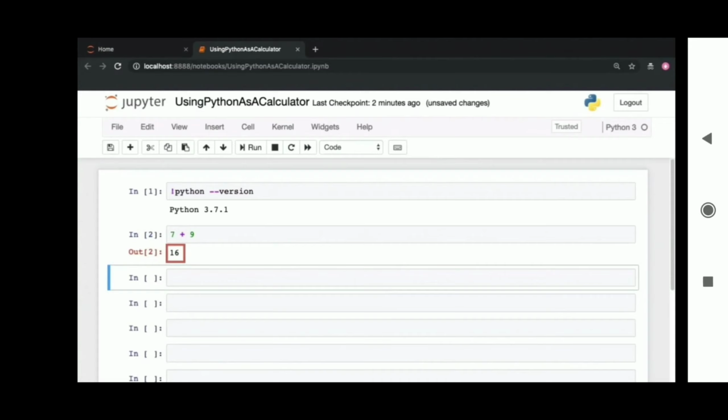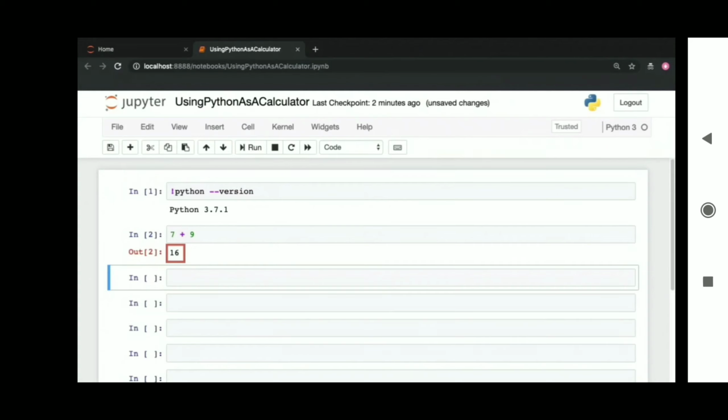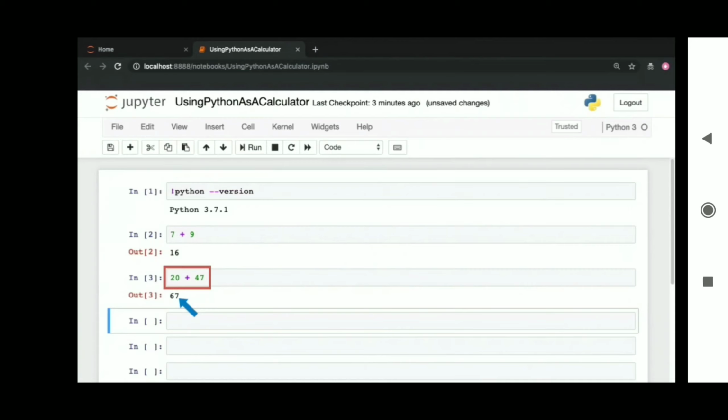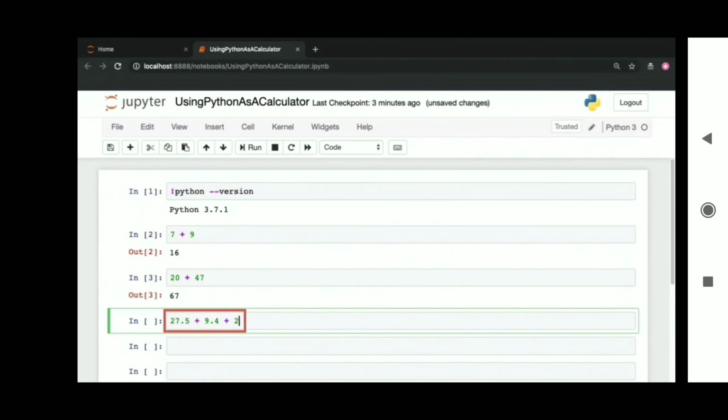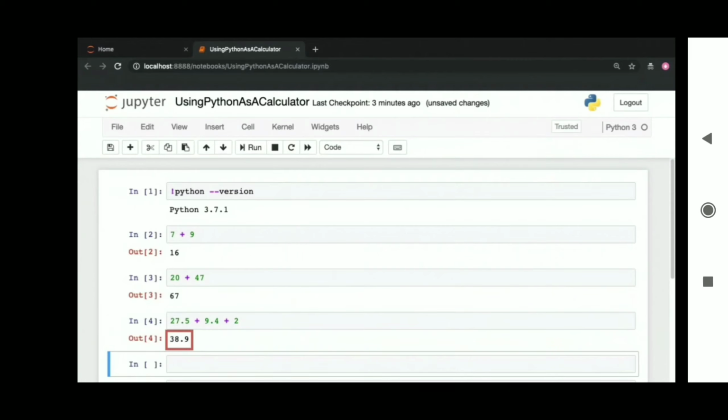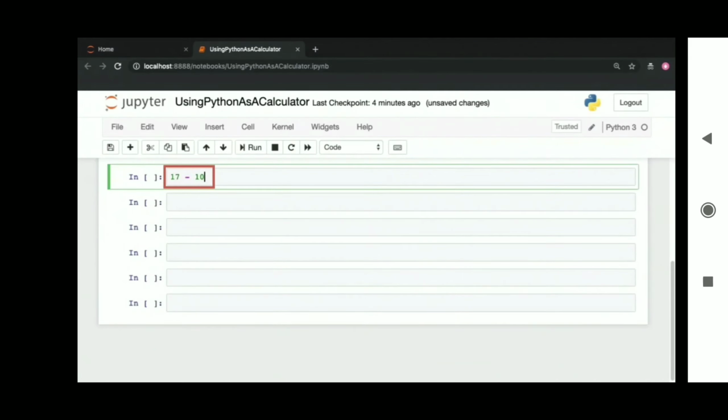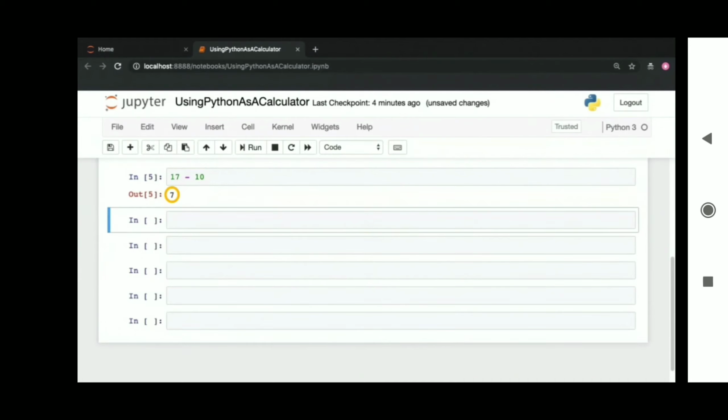The result is 16. Even though you aren't using any Python specific commands, what we have exactly executed is a bit of Python code. Let's try this once again. 20 plus 47. Hit Shift plus Enter. The result is 67. You can include floating point values in your calculation as well, such as 27.5 plus 9.4 plus 2. Python supports subtraction as well as division, multiplication, and so on. So 17 minus 10 will give you 7.